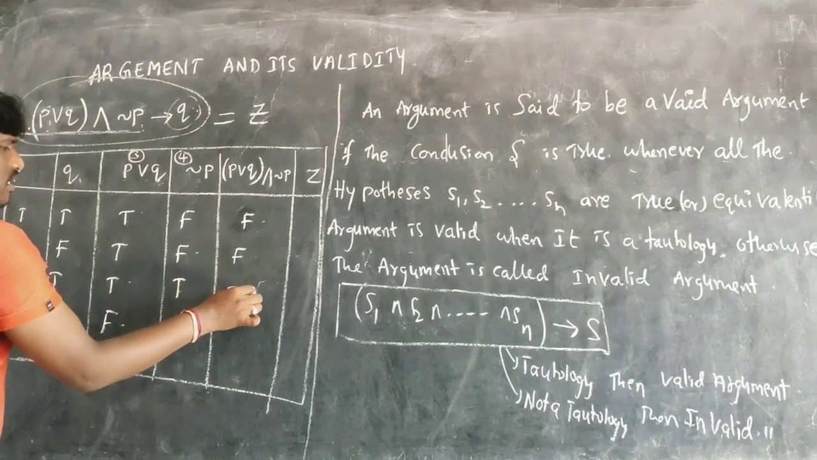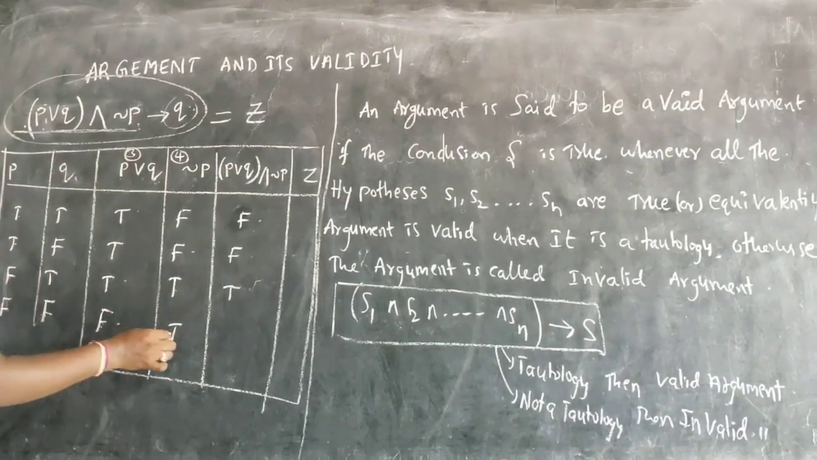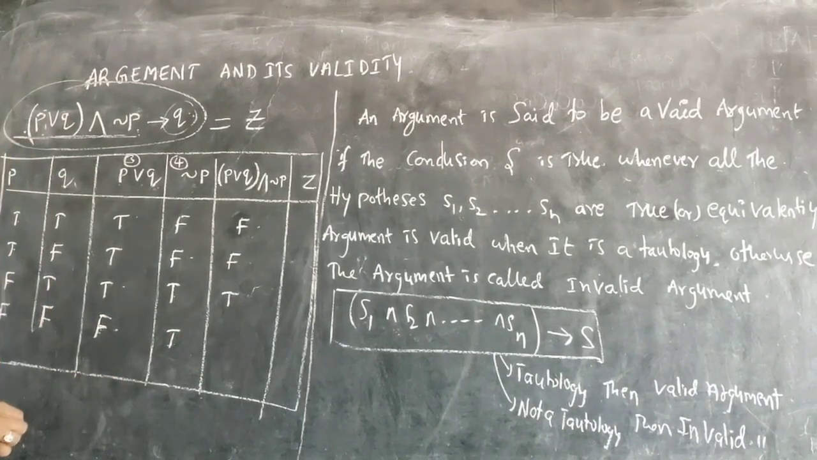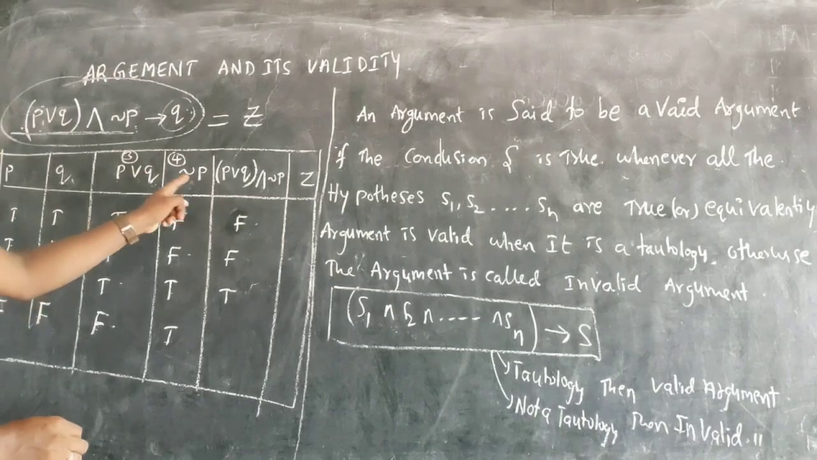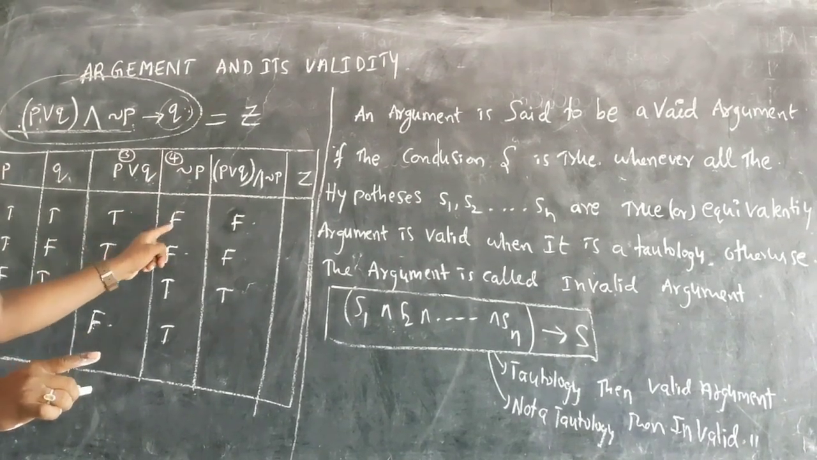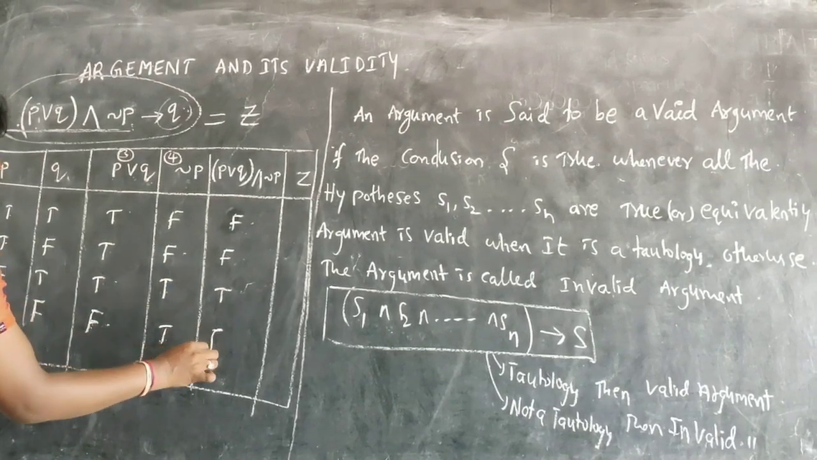TT will be T. Okay. FT will be, what will FT be? FT will be F. Correct? And condition we are doing. This is AND. T and T only you get T, otherwise false. So F, F, T, F.